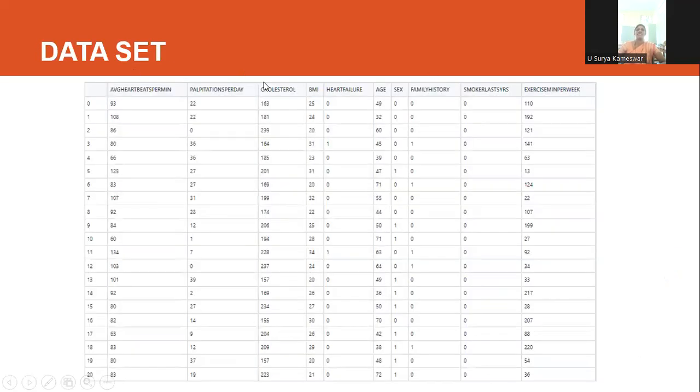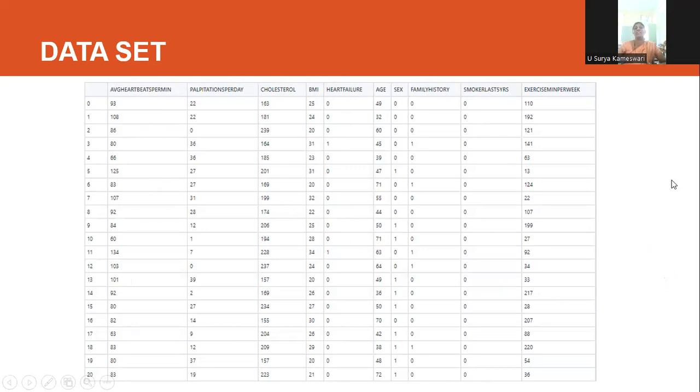Okay, this is the data set I have taken. Here the first column is the index column, and here it represents average heart rate. Next, palpitations per day, cholesterol, BMI, and heart failure. Here, for heart failure, 0 represents not risky, and 1 represents risky. And age, what is the age of the patient, and sex, male or female.